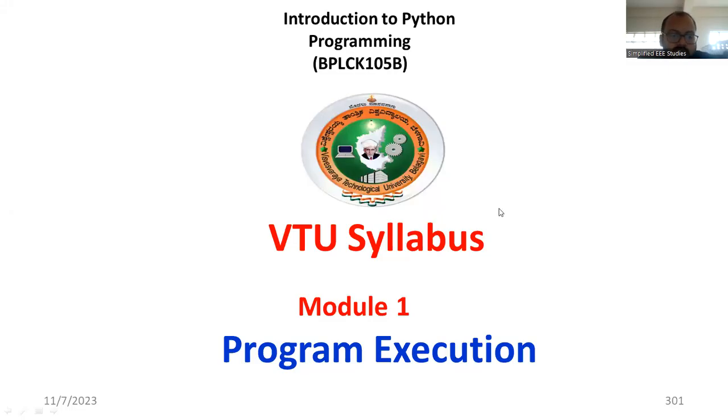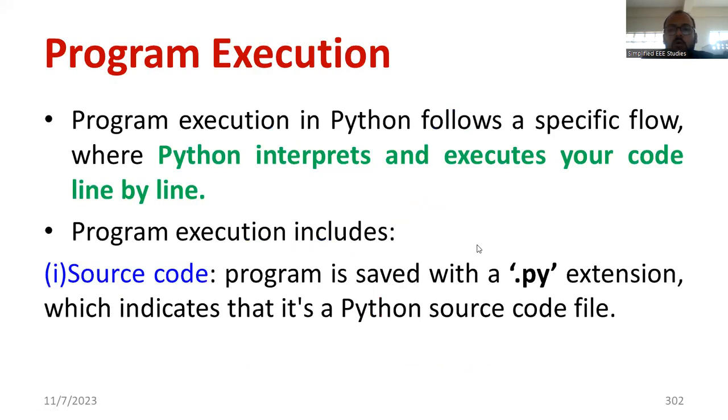Dear all, in this session, I'm going to discuss the program execution in Python. As you can observe, we require an interpreter to execute the program. Before that, we'll be understanding the basic structure of the program. The program execution in Python follows a specific flow: Python interprets and executes your code line by line. That is the flexibility of Python. The line by line execution takes place in the case of Python.